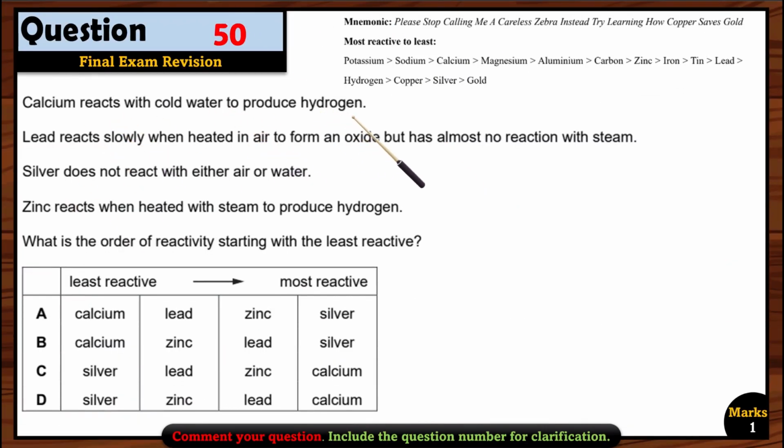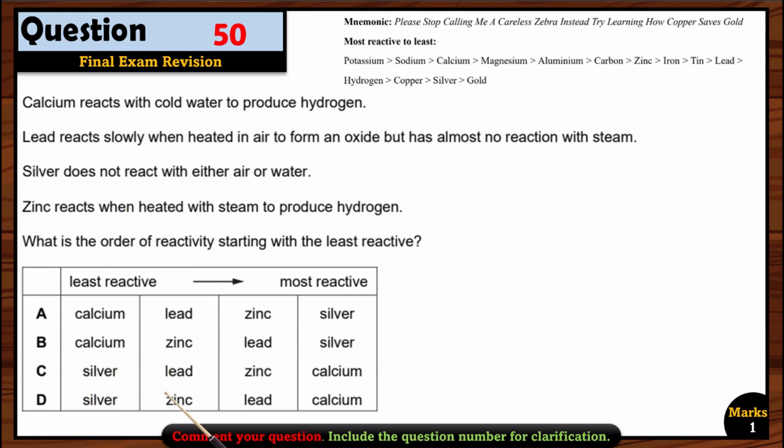Question 50. Calcium reacts with cold water to produce hydrogen. Lead reacts slowly when heated in air to form an oxide, but has almost no reaction with steam. Silver does not react with either air or water. Zinc reacts when heated with steam to produce hydrogen. What is the order of reactivity starting with the least reactive? So we have to find the least reactive one. Of course, the least reactive one here should be silver, not the calcium. If you memorize this reactivity series, okay? Silver does not react with either water or air, so it means it is the least reactive one. So C or D can be right, okay?